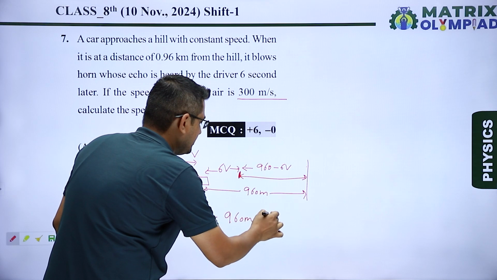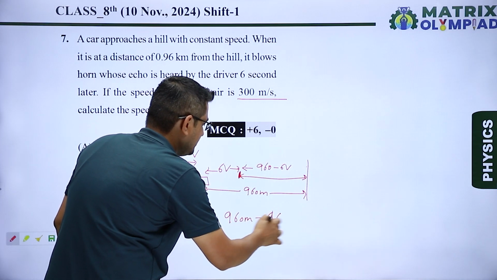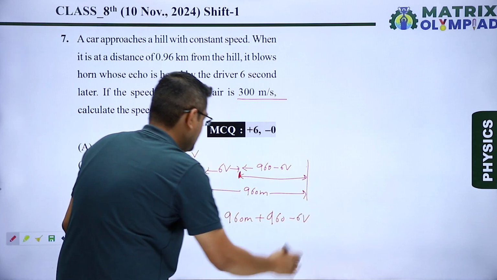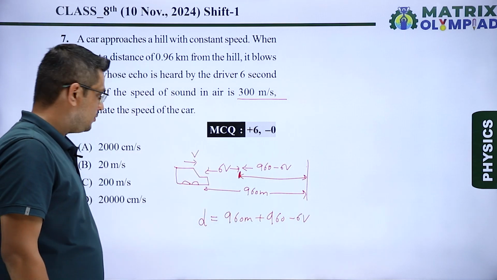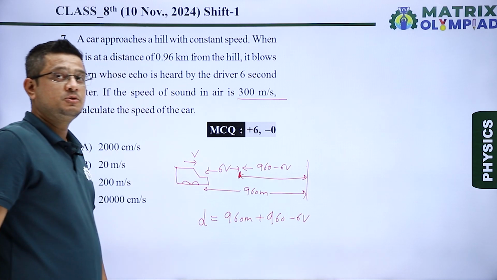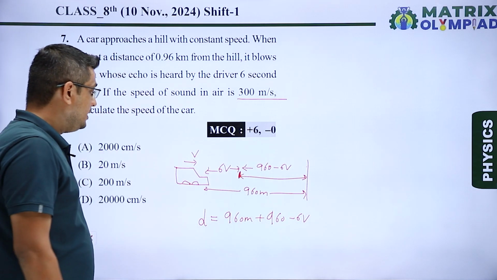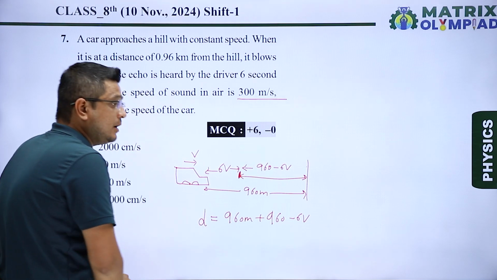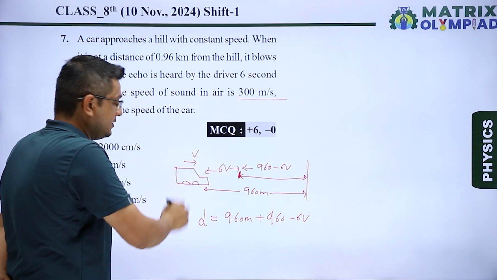So the total distance is 960 plus 960 minus 6v. We know that distance equals speed into time, and this is the distance traveled by sound. The speed of sound is 300 and time is given as 6.